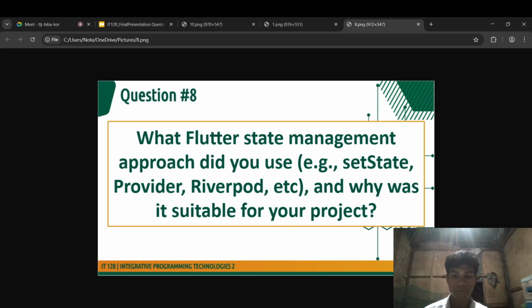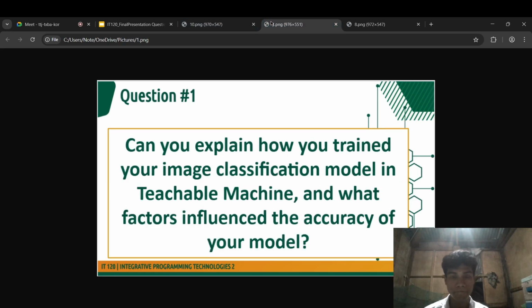So, the next question is: can you explain how you trained your image classification model in Teachable Machine and what factors influence the accuracy of your model?